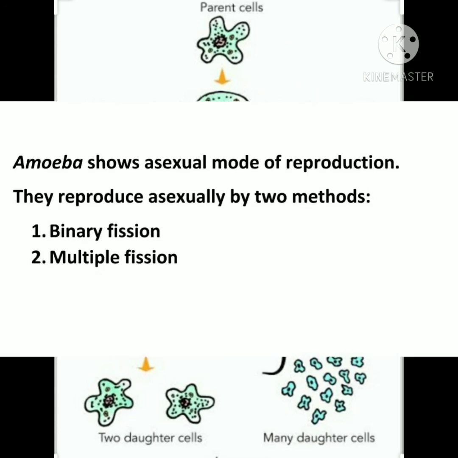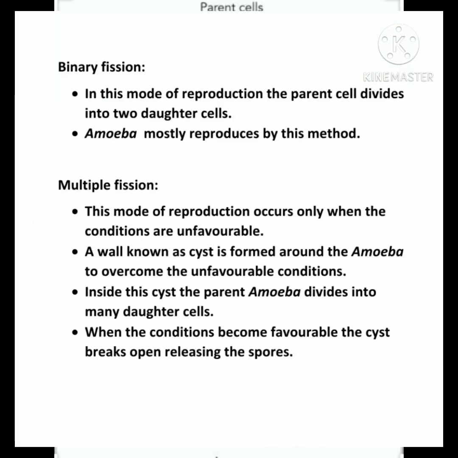So once more, amoeba shows asexual mode of reproduction. It reproduces asexually by two methods, binary fission and multiple fission. Binary fission, amoeba mostly reproduces by this method. In this mode of reproduction, the parent cell divides into two daughter cells. Multiple fission occurs only when the conditions are unfavorable. A wall known as cyst is formed around the amoeba. Inside this cyst, the parent amoeba divides into many daughter cells, and when the conditions become favorable, the cyst breaks open, releasing the spores.